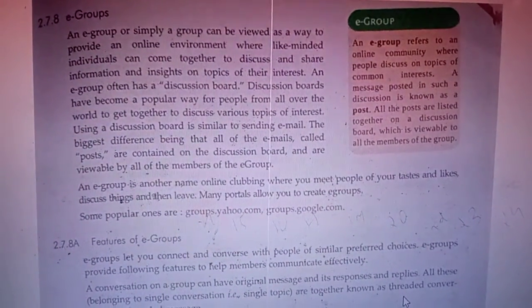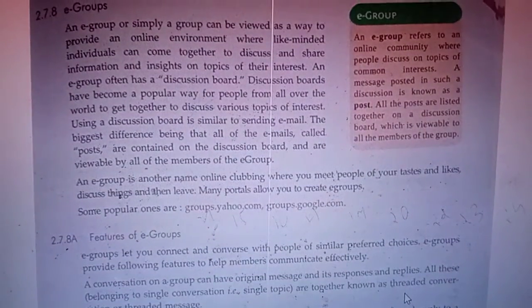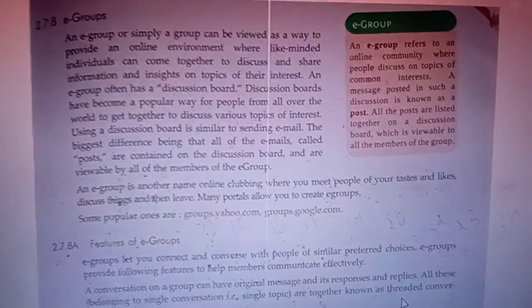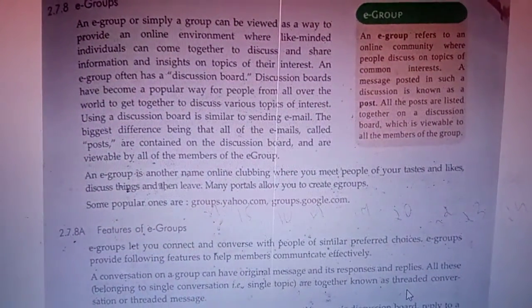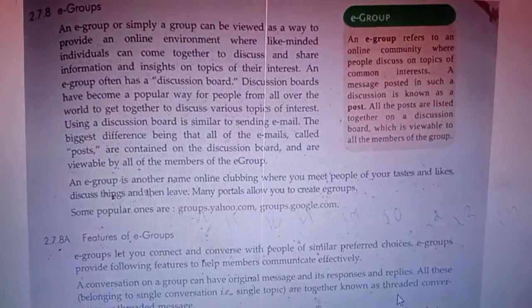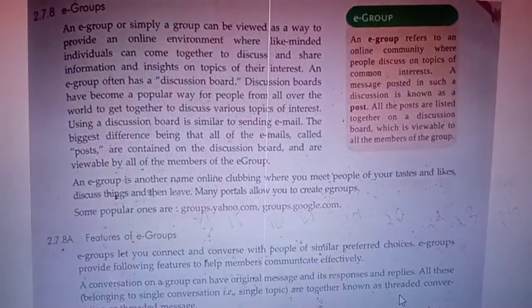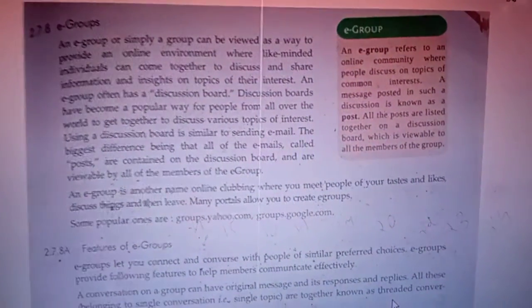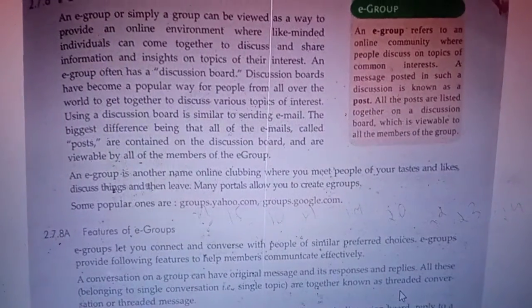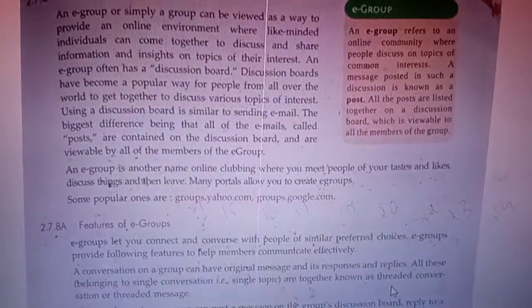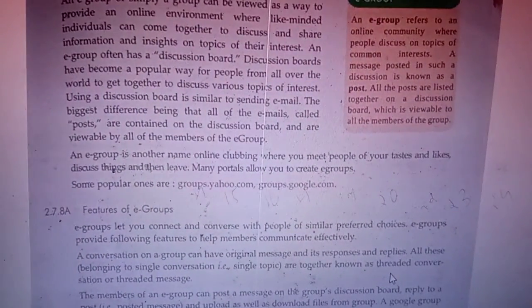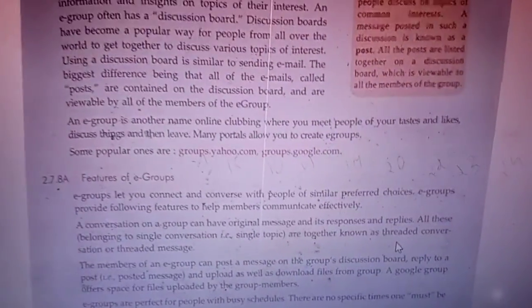One area is called one discussion board, and all the posts are listed there. The main advantage is that your post and all the comments and replies, everything is listed there, and all the members can view it. You can see all the comments, all the replies, all the ideas. It's like a discussion only. So this is called an e-group, and this is the use of an e-group. Some popular groups are groups.yahoo.com and groups.google.com. These are examples of e-groups.